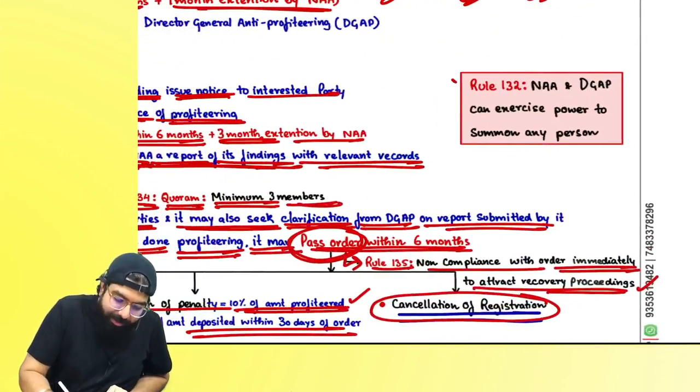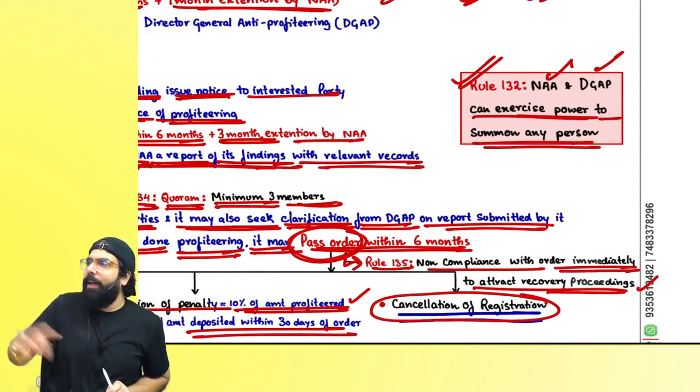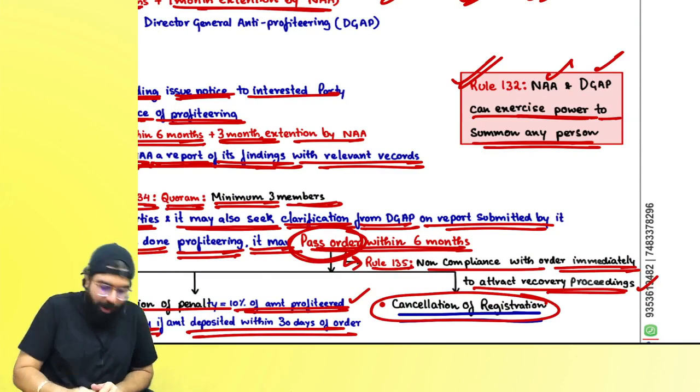The National Anti-Profiteering Authority and DGAP can exercise the power to summon any person. Hey, 5 dosa eaters were there. Hey, all of you come. He can call anyone. They can go ahead and call anyone.